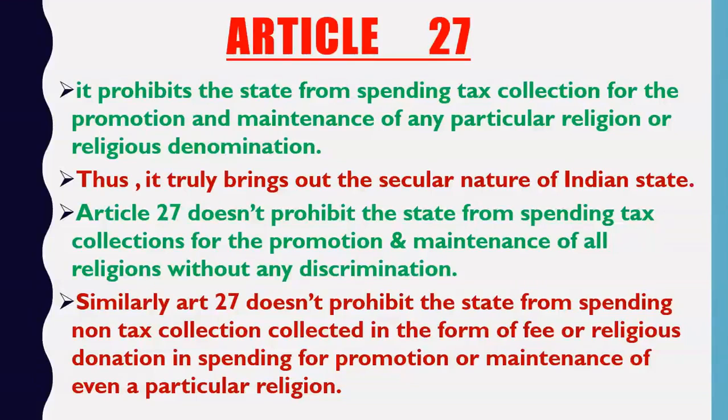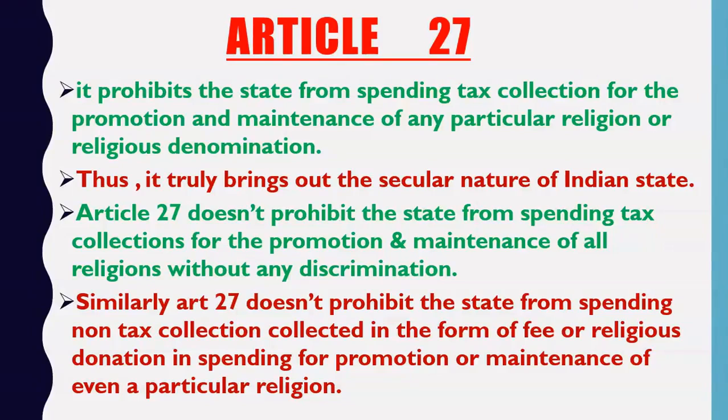Now friends, Article 27 doesn't prohibit the state from spending tax collection for the promotion and maintenance of all religions without any discrimination. What does it mean? It means that if government wants to use the money collected from taxpayers for the promotion of any religion, then government has to spend the same amount of money for the promotion of all other religions.